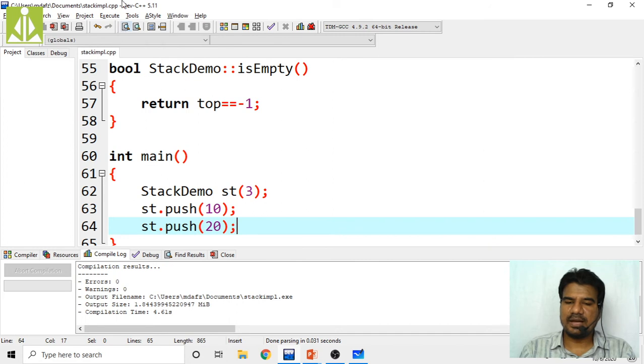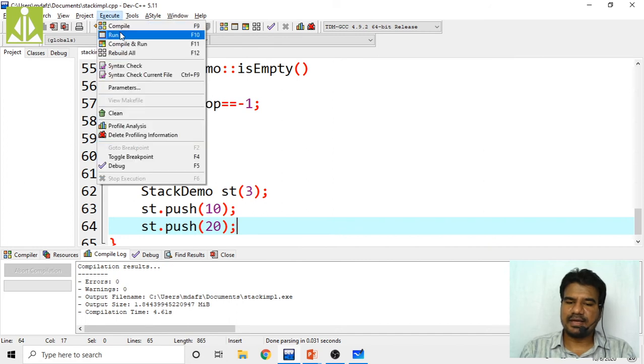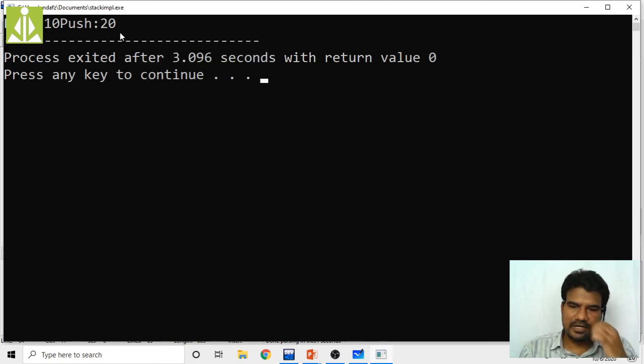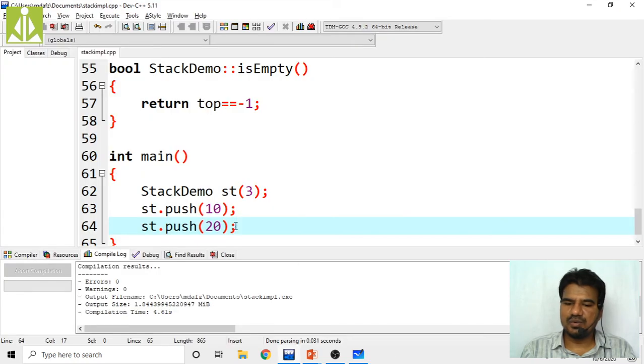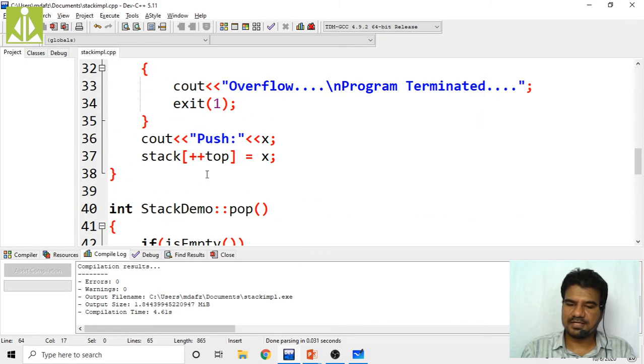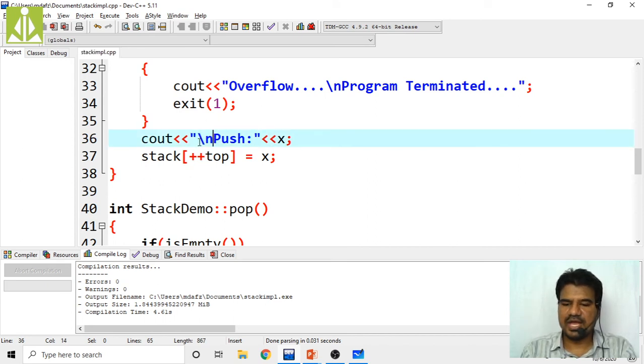Yes, compilation, no errors. Then execute, run. As you can see, first 10 is pushed, then 20 is pushed. To get this in a new line every time, here before this push, you put one backslash n. Before this push, put one backslash n.